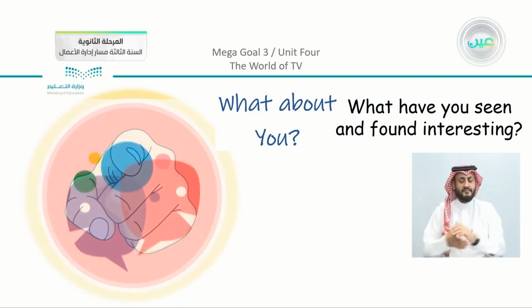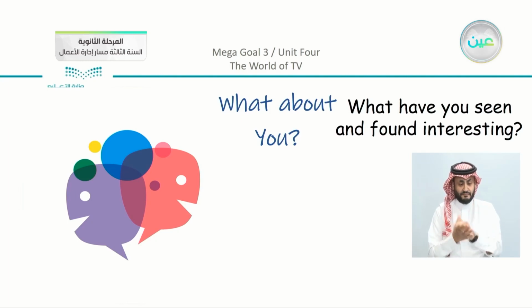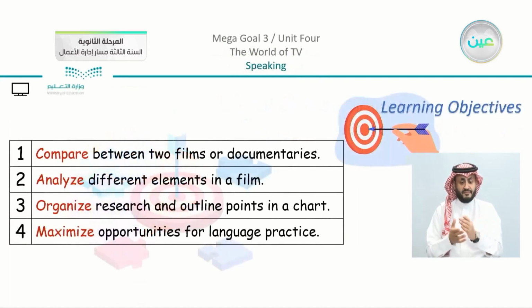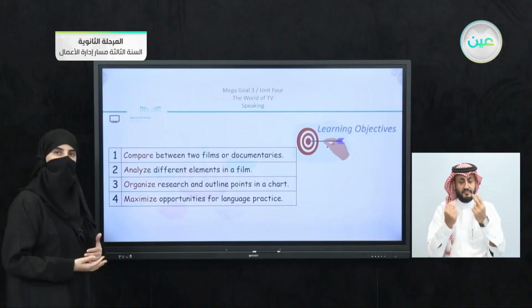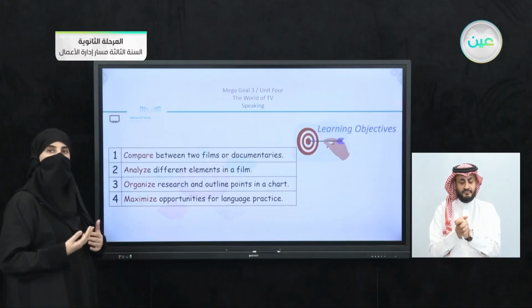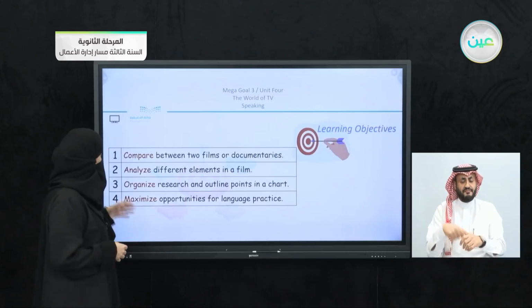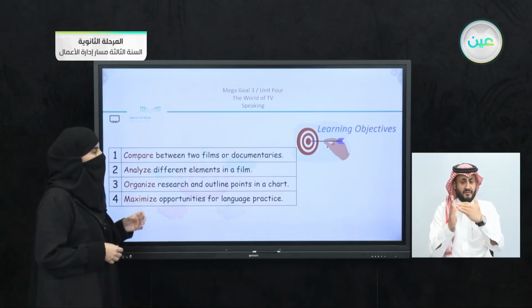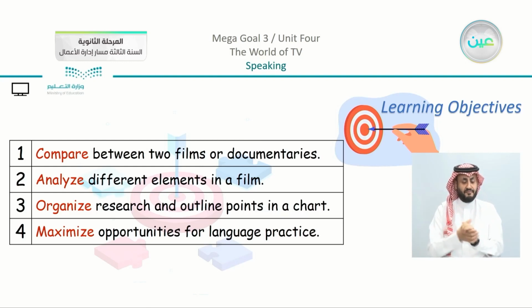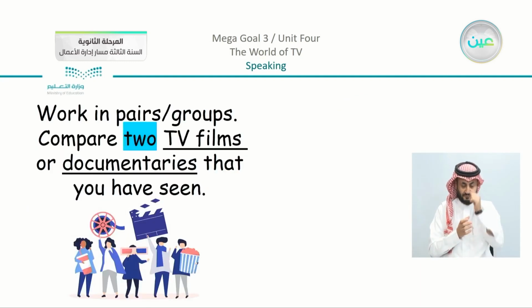Now we are going to move on to the second part, which is the speaking on the same page that we have here in the reading. Before we start with the speaking, we have our objectives. Number 1, to compare between 2 films or documentaries. Number 2, to analyze different elements in a film. Number 3, to organize research and outline points in a chart. And the last one, number 4, to maximize opportunities for language practice. So we are going to move on and see what we have.